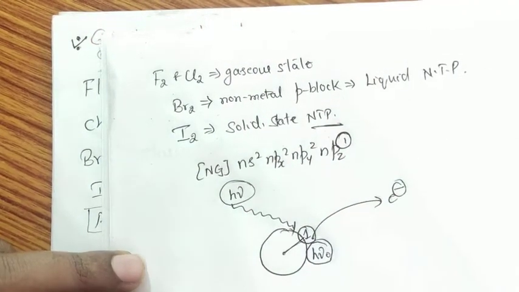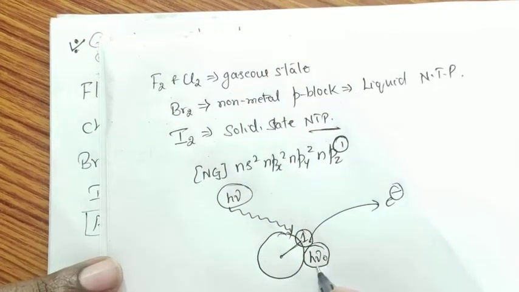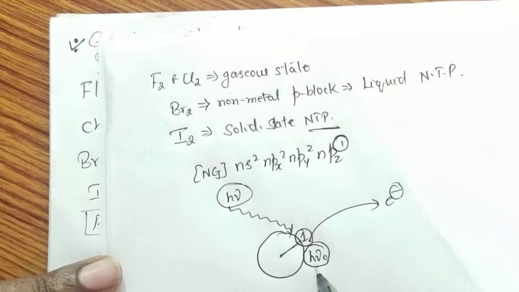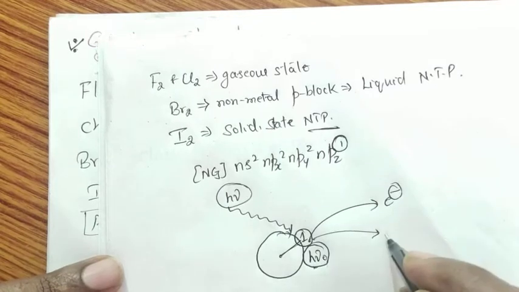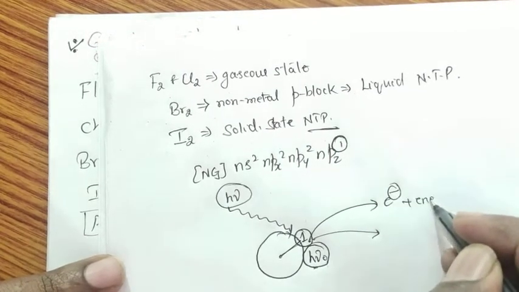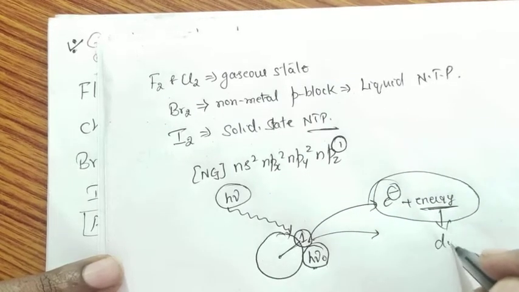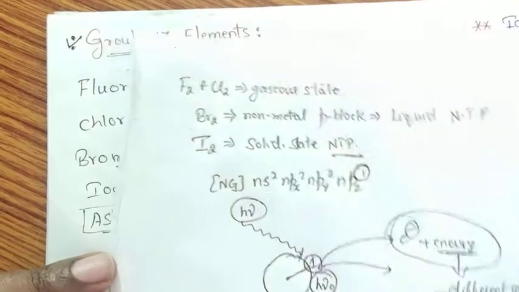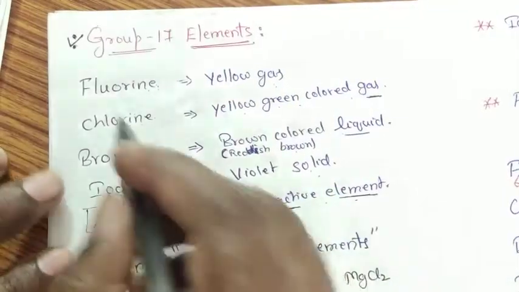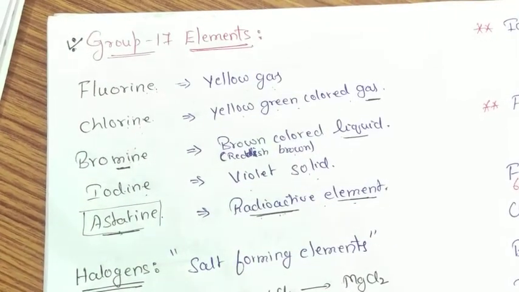This concept you have learned in atomic structure, called the photoelectric effect. Based on that concept only I am explaining. This is the minimum amount of energy required for the emission of an electron, and the remaining energy is also transmitted along with the electron with different colors. This color can be observed with our naked eyes. Therefore, fluorine is a yellow colored gas, chlorine a yellow green colored gas, bromine a reddish brown or brown colored liquid, iodine